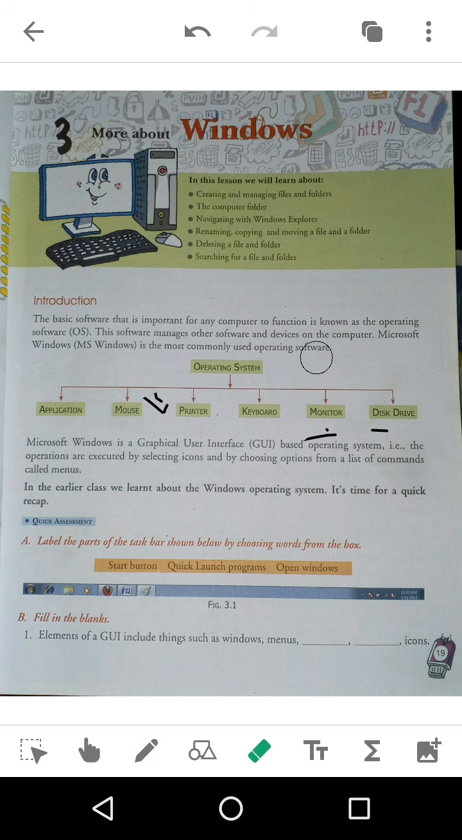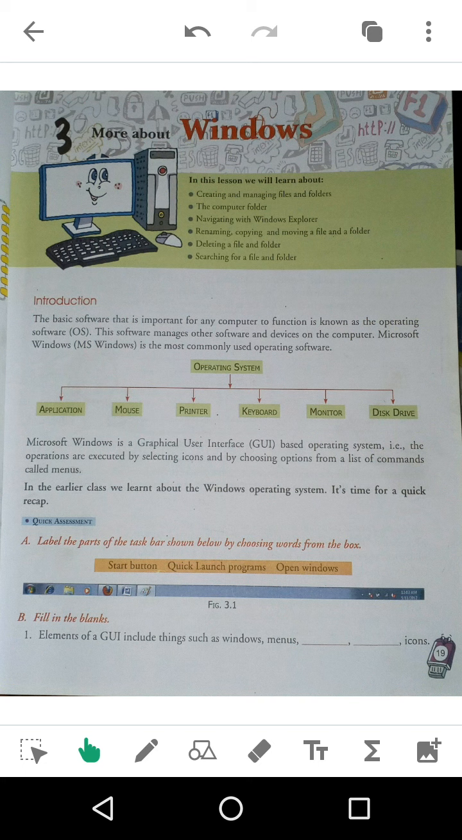Now your next topic. So Microsoft Windows, what is Microsoft Windows? It is an operating system. Microsoft Windows is a graphic user interface, GUI, based operating system, that is, operations are executed by selecting icons and by choosing options from the list of commands called menus. There are different icons on your computer. Whenever you open your computer, there are different types of icons. You click on the icon and that application performs a certain task.